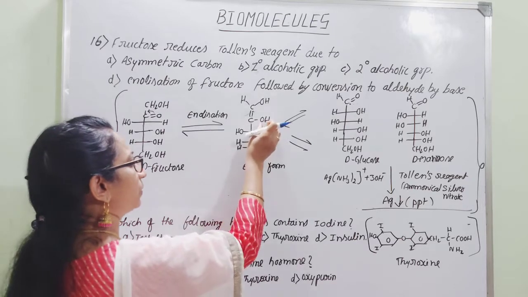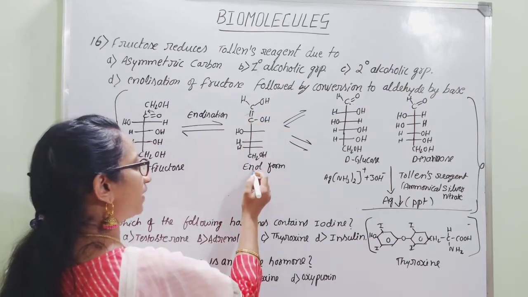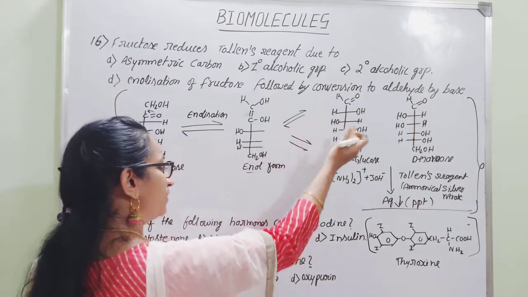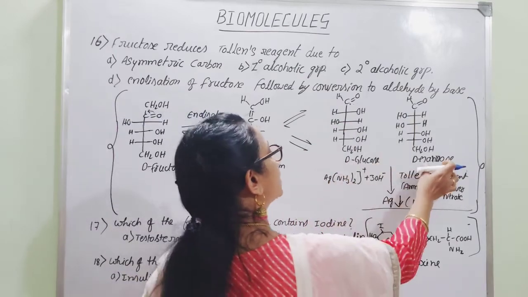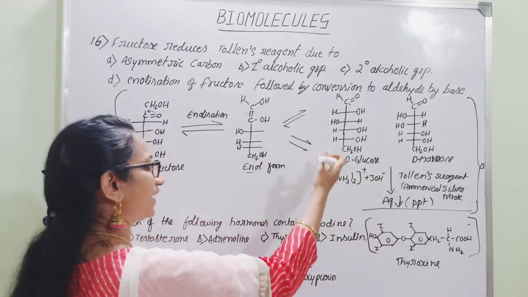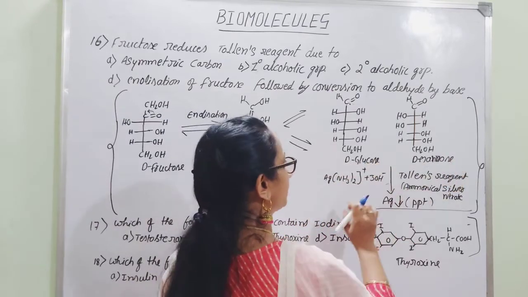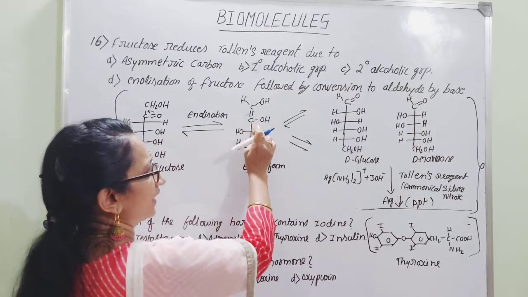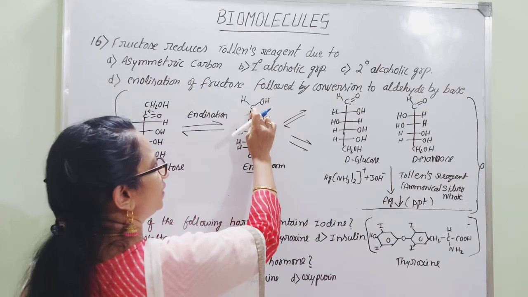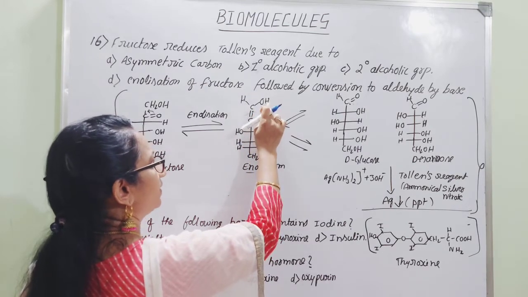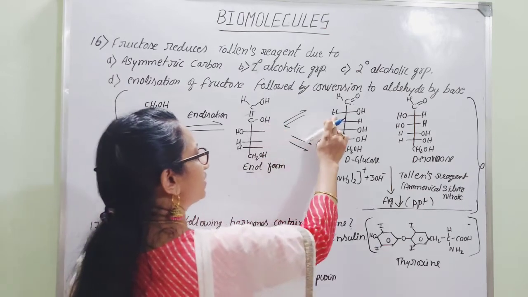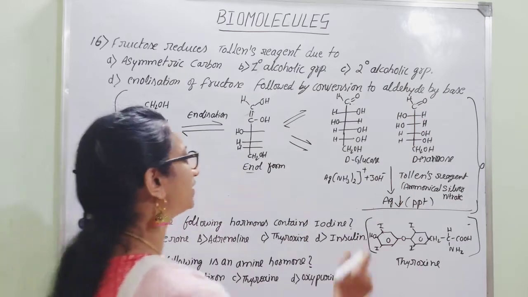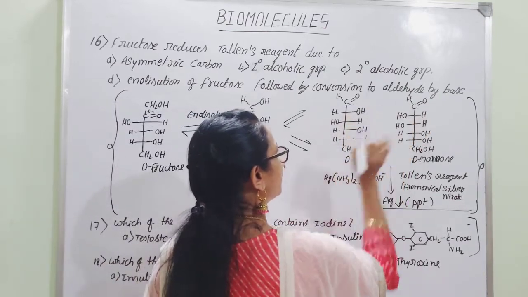The hydroxyl group bonded to a double bonded carbon atom is called the enol form. Here it undergoes isomerization to give both D-glucose and D-mannose. It is unstable, so it is converted again into D-glucose and D-mannose. As you can find in these two structures, there is a change with respect to the second carbon atom. Initially it was CHOH, but this H comes back to the second carbon atom. So CHO group here, and also CHO group there. Now both glucose and mannose contain an aldehyde group at the first carbon atom.